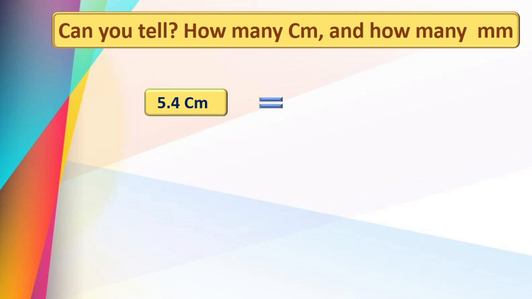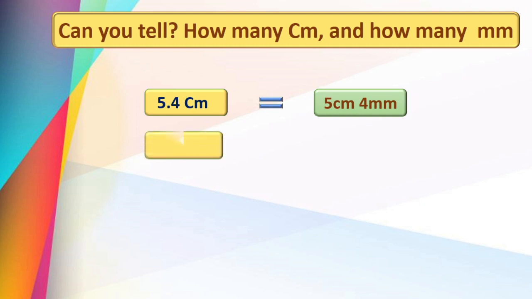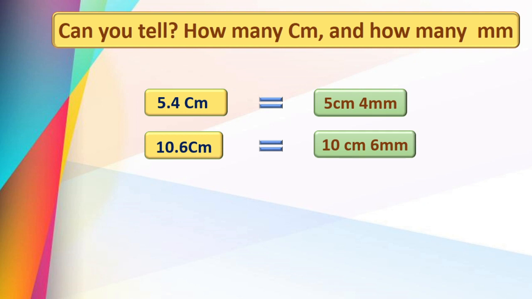Yes, you are right. 5 centimeter and 4 millimeter. Very good. Next one is 10.6 centimeter. That is equal to, yes, 10 centimeter and 6 millimeter. Very good.